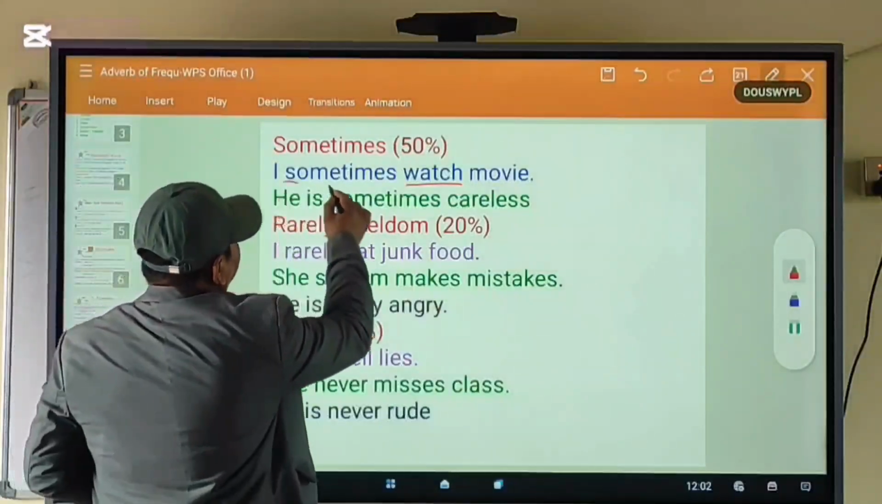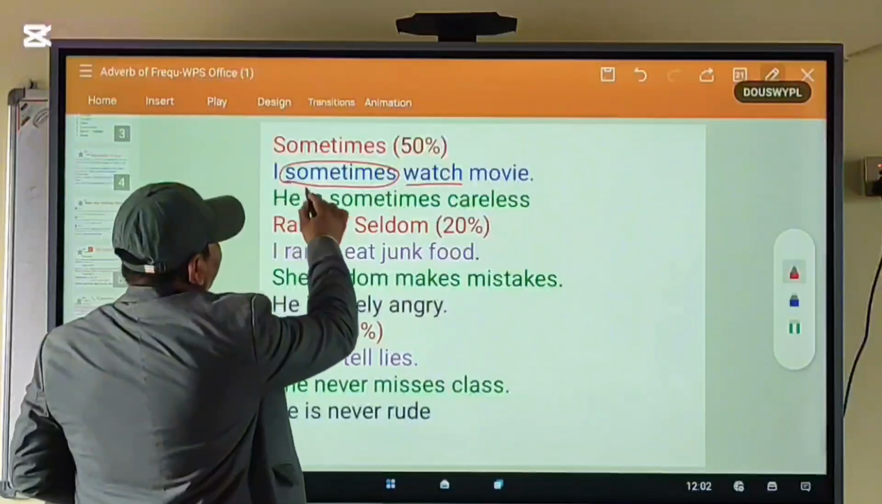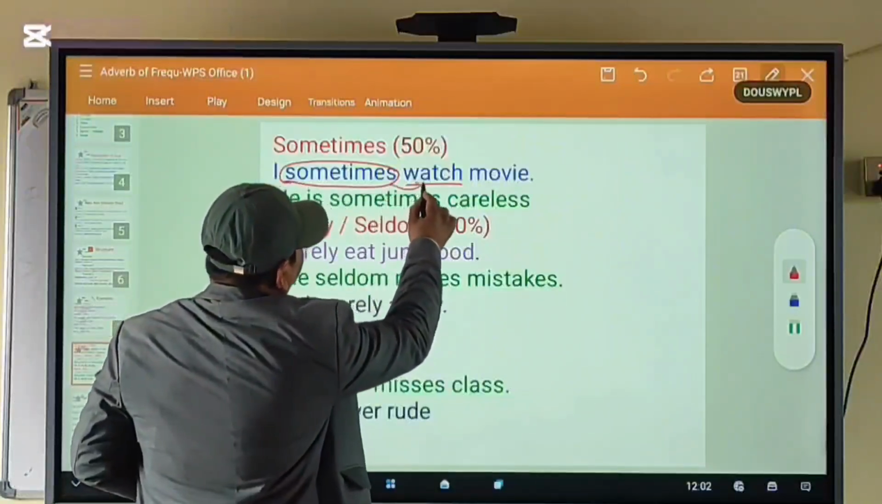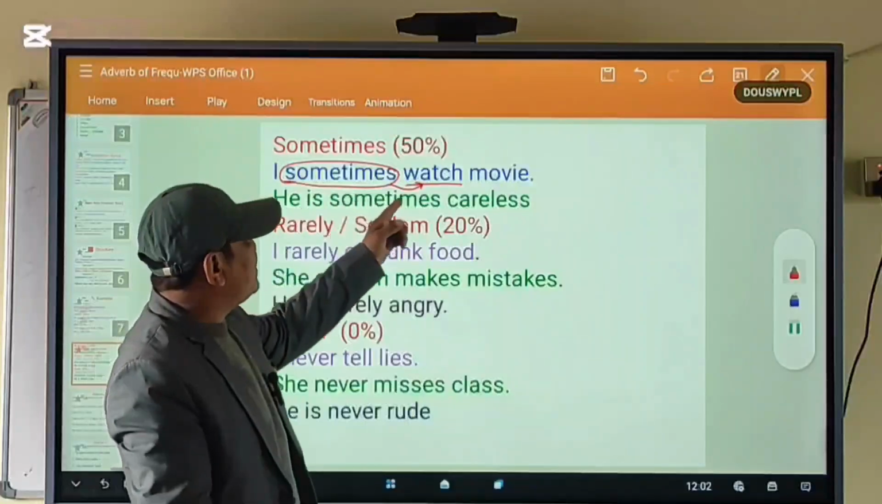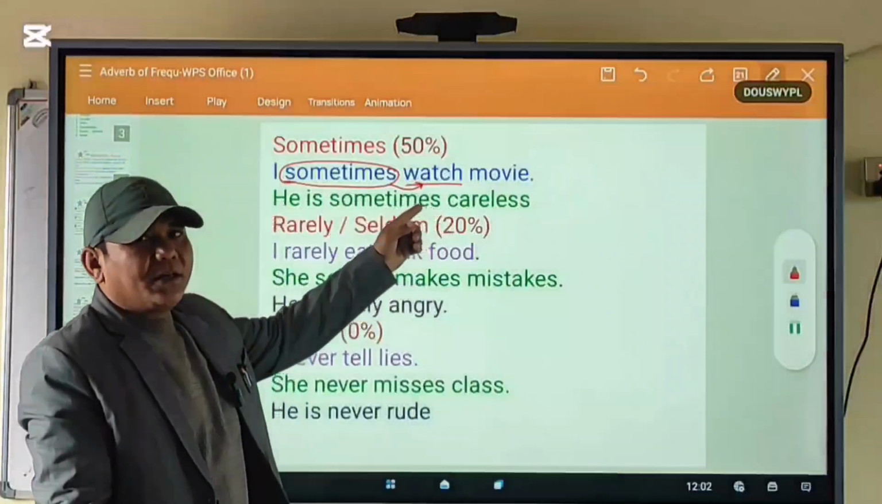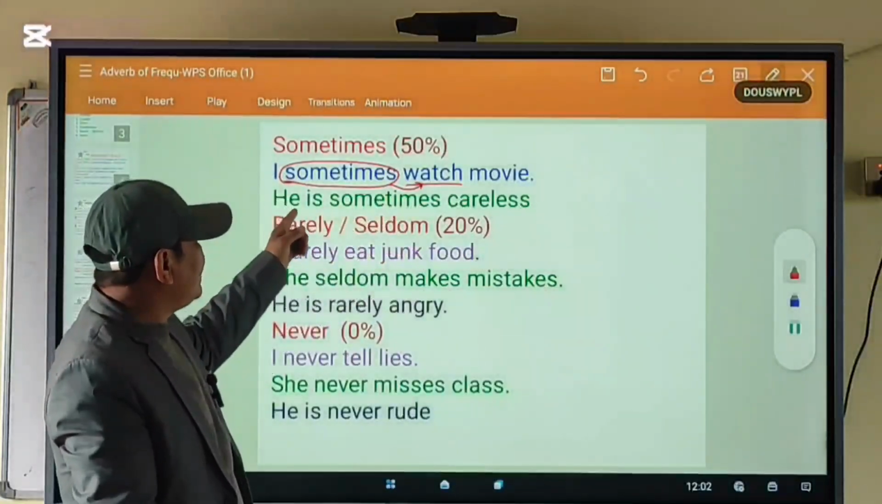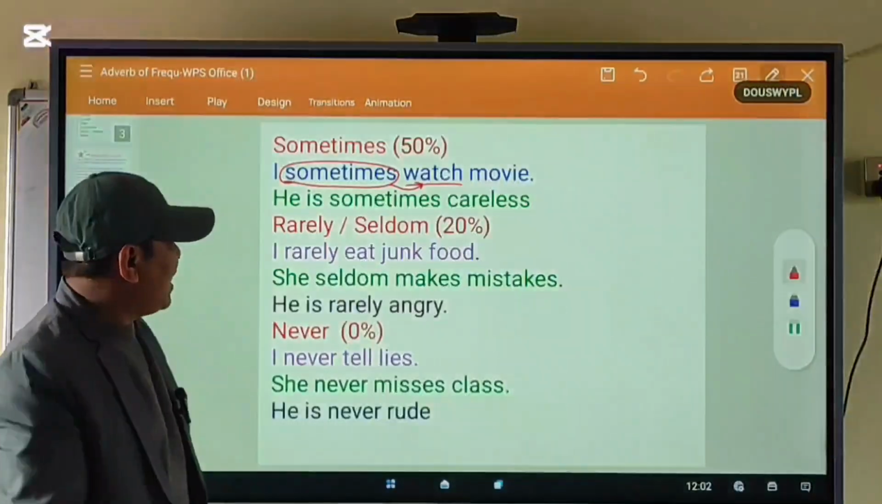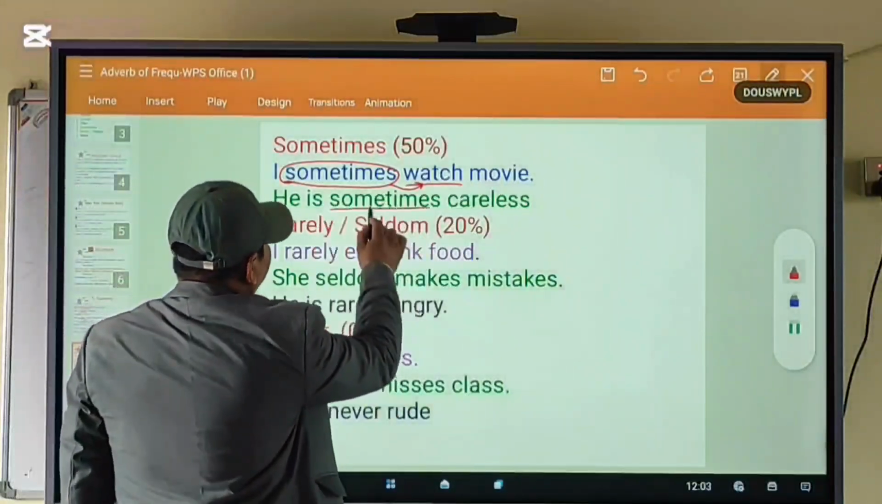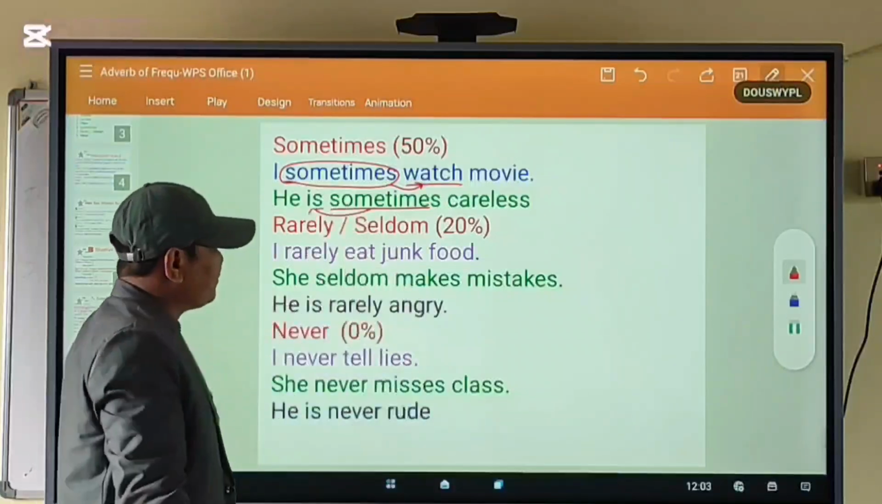And an adverb of frequency sometimes is used before main verb. He is sometimes careless. It means what? He is 50% careless. And sometimes is used after to be verb.